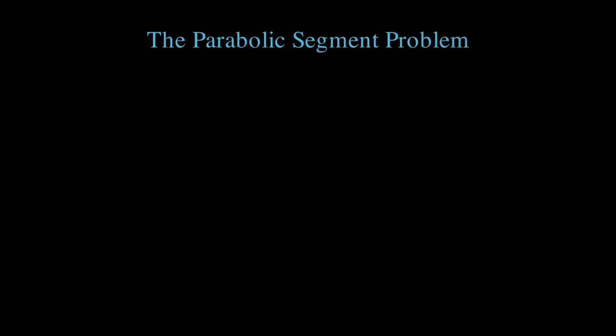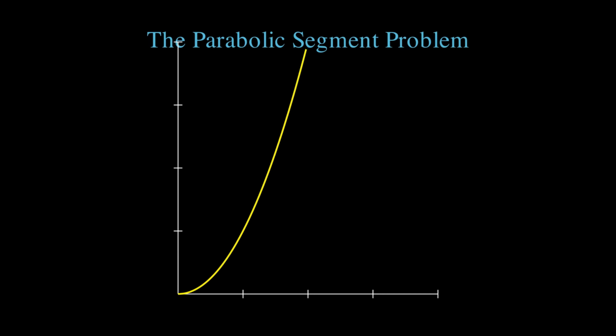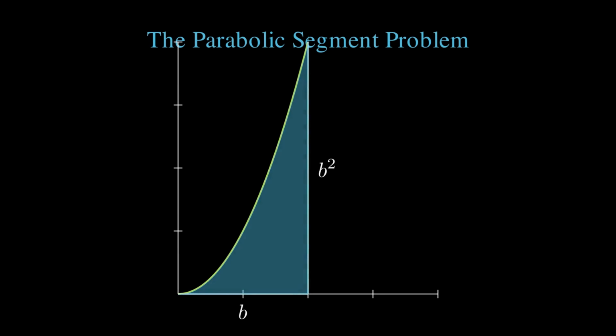We have what's called a parabolic segment, the region bounded by a parabola and a straight line. If we place a point at distance x from the origin, the vertical distance to the curve is x squared. When the base has length b, the height of our figure is b squared. The question is, what's the area of this curved region?